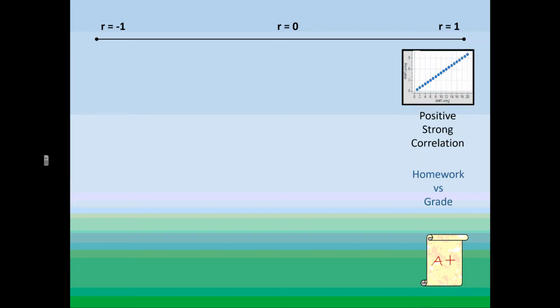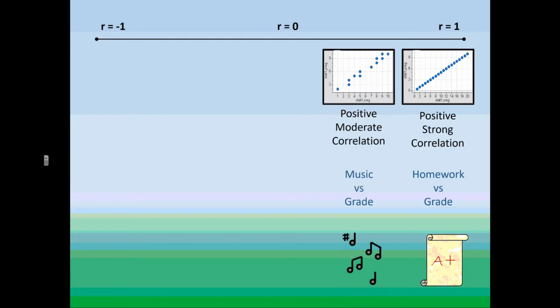We're going to start over here on the right where we've got a positive strong correlation. As one goes up, the other goes up. That would be like homework versus grade, everything nice, tight to the line. The linear progression is a beautiful representation of this data, and it will be very good for our guesses like interpolation, extrapolation.